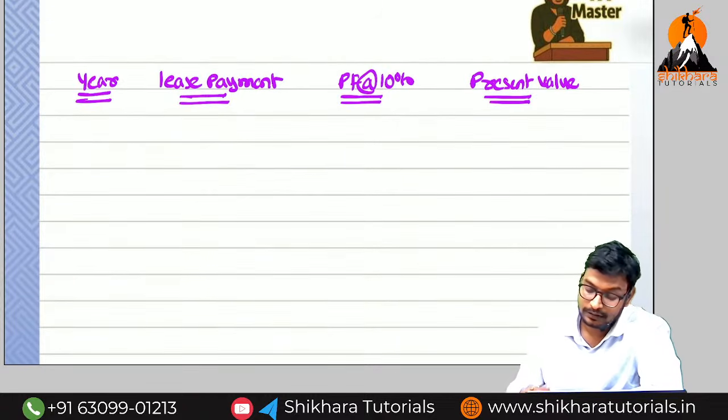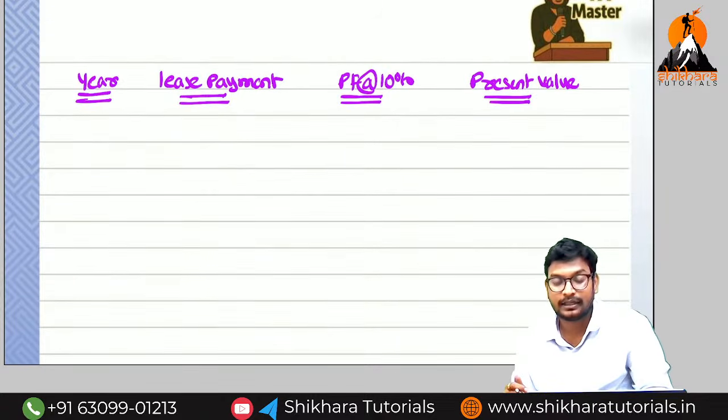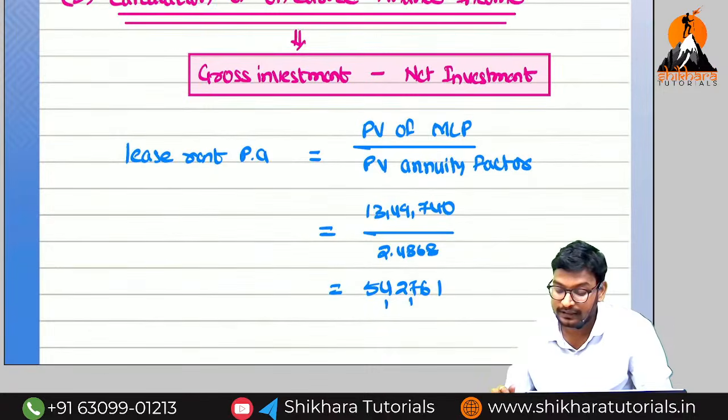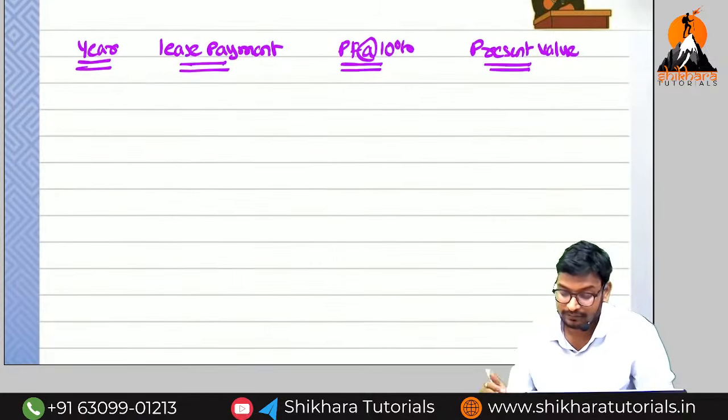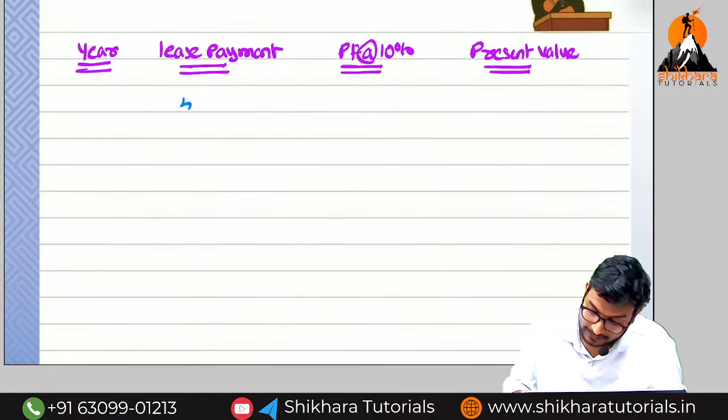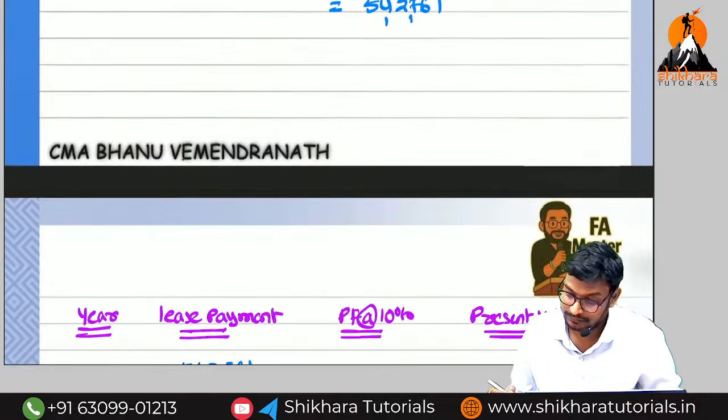Normally they will give the lease payments. Now we have found the lease payment. How much? 5,42,761. That's all.